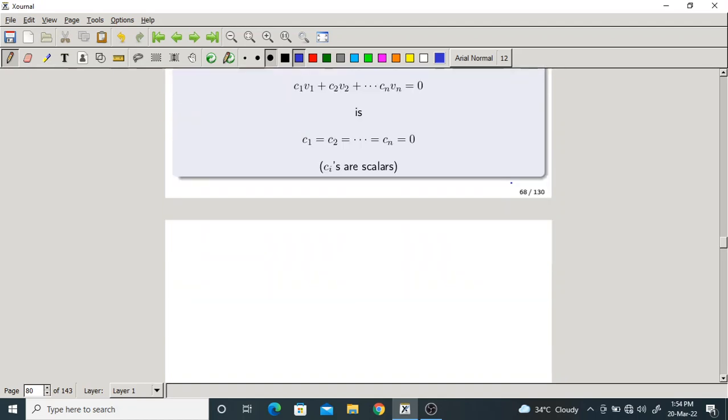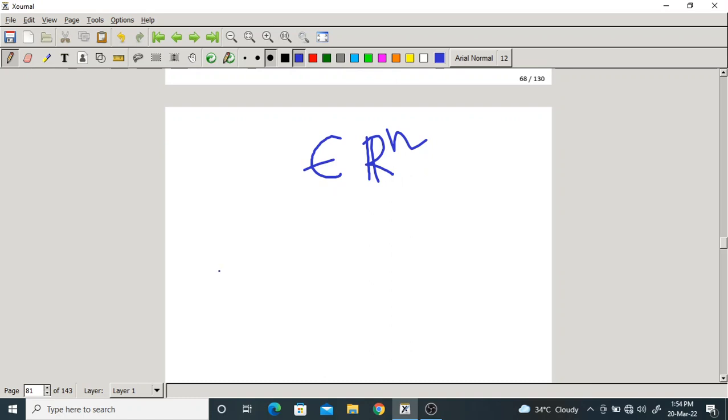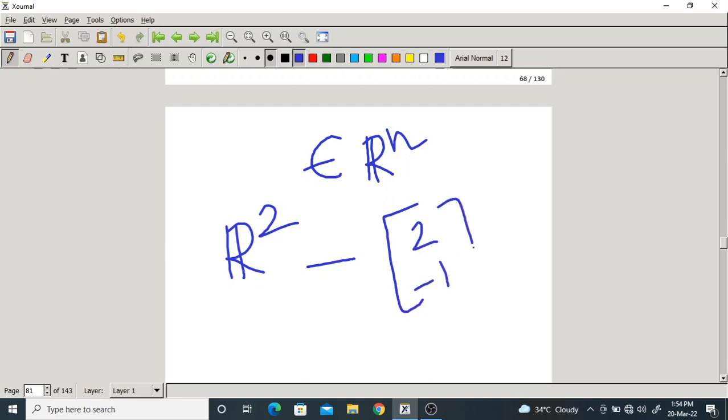Okay, what are the bases? There is a set of vectors belonging to Rn first of all. Please don't get confused if I write something like this. If I write R2, it means the set of two-dimensional vectors of real numbers. Let me take an example: 2, minus 1. It is a vector in R2. 3, minus 3 is also a vector in R2.